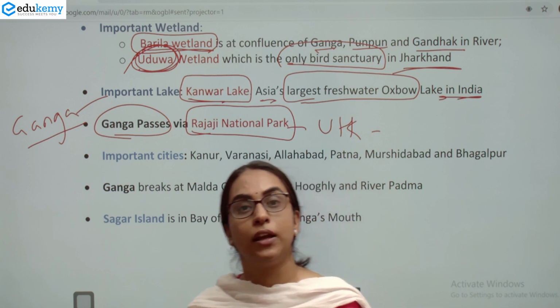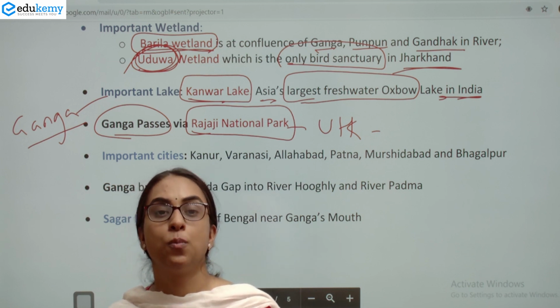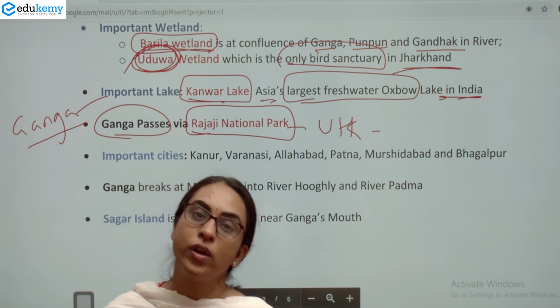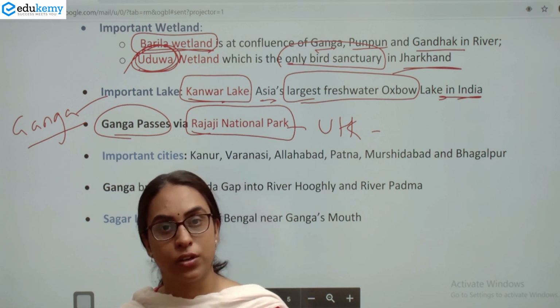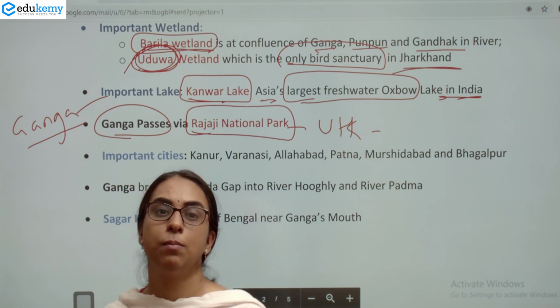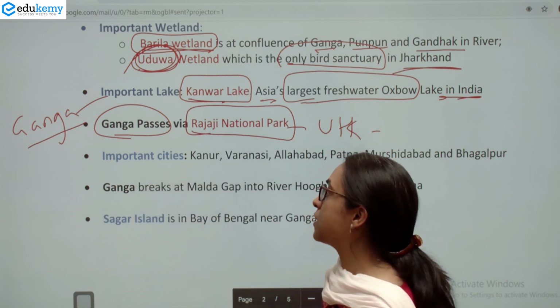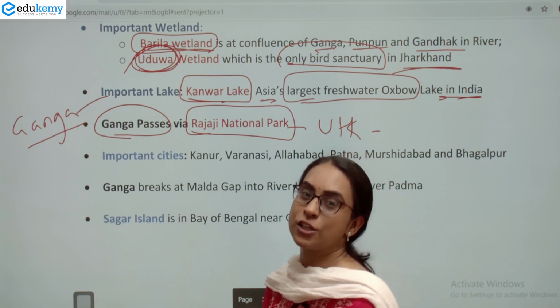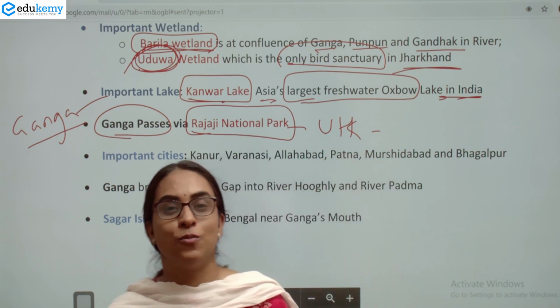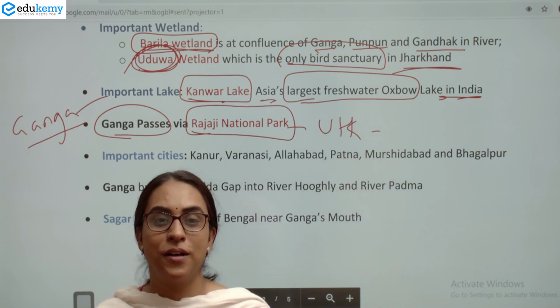So it is also possible that UPSC further asks about which national park has which river passing. So the Ganga passes through Rajaji National Park. Yes, to answer your query, from Jim Corbett, Ram Ganga passes.